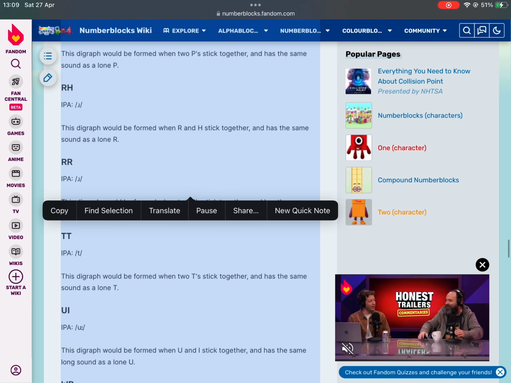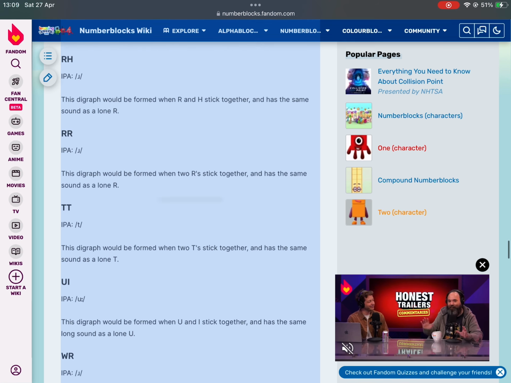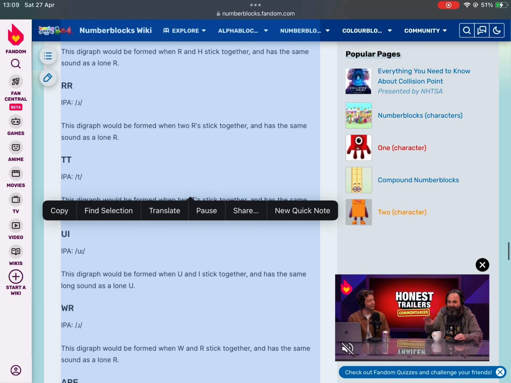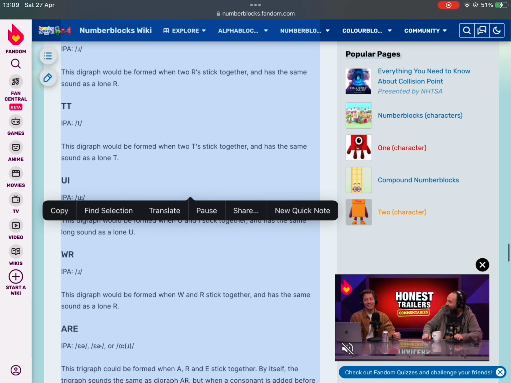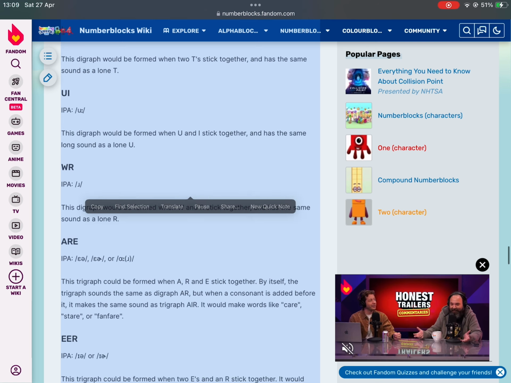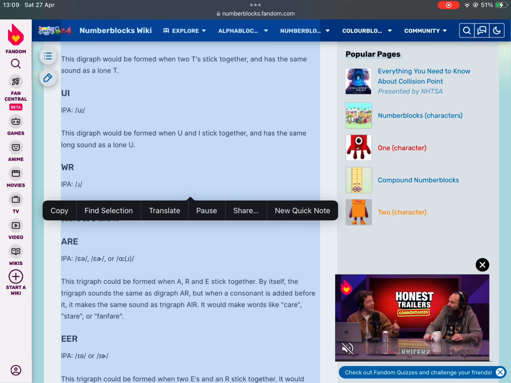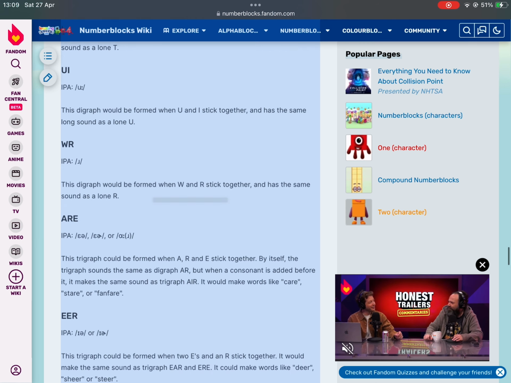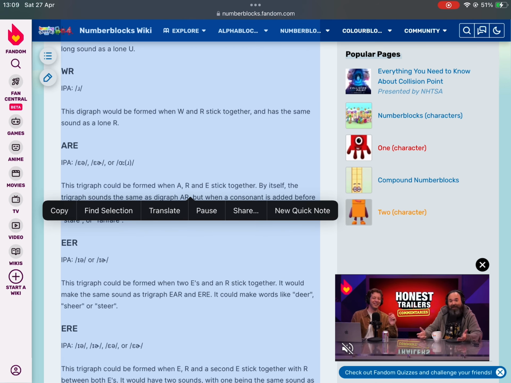RH. This digraph would be formed when R and H stick together, and has the same sound as a lone R. RR. This digraph would be formed when two R's stick together, and has the same sound as a lone R. TT. This digraph would be formed when two T's stick together, and has the same sound as a lone T. UI. This digraph would be formed when U and I stick together, and has the same long sound as a lone U. WR. This digraph would be formed when W and R stick together, and has the same sound as a lone R.